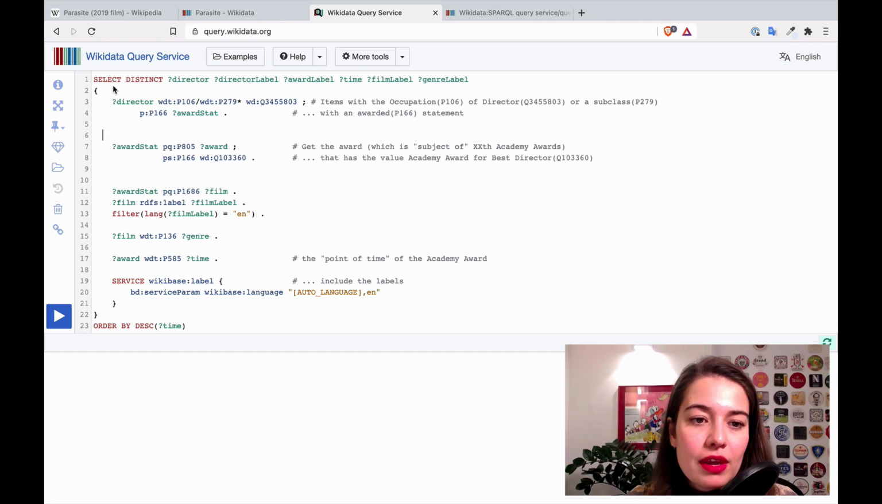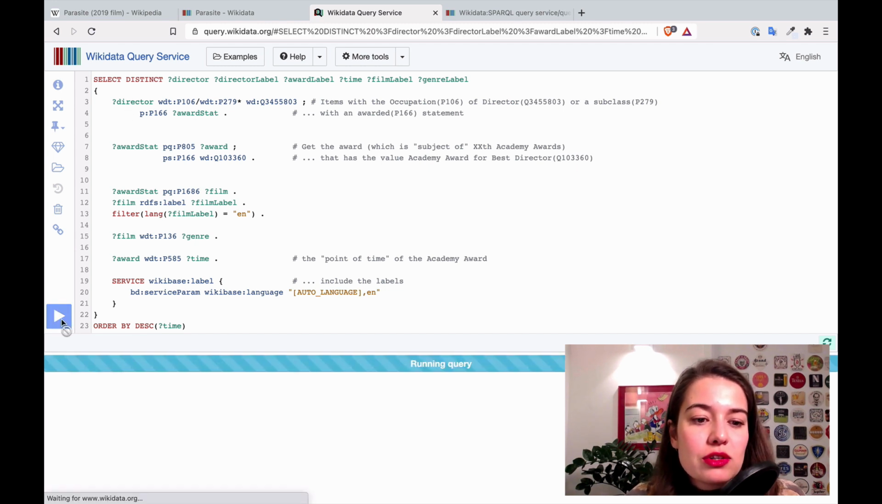So here we're basically selecting the columns that we want to produce. We want to see the director, the name of the director. I'll tell you what this label stands for in a second. And when they got this award, the name of the film, and the name of the genres. The genre itself and the label are a little bit different. We'll see why. So let me run this query and see the result first.